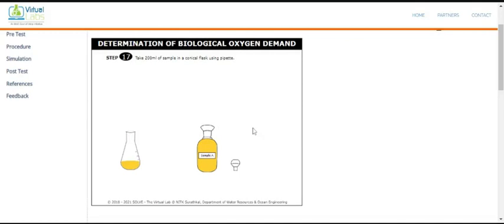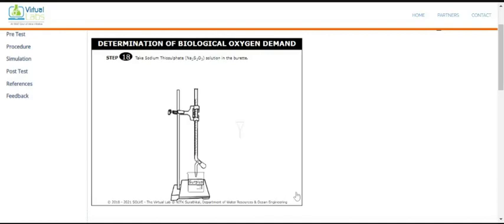Okay, pour it into the conical flask. Again you collect it. How much do you take? You take a 200 ml sample. Okay, we are taking the 200 ml sample. Then go for the next.